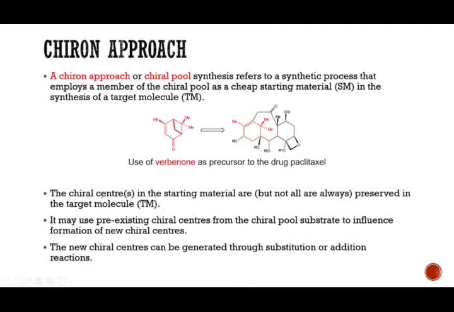Sometimes, or most of the time, the chiral centers in the starting material are preserved in the target molecule, but not always. Okay, so it may use a pre-existing chiral center from the chiral pool substrate to influence the formation of a new chiral center, and then the new chiral center can be generated through a substitution or addition reaction. That means if the starting material has the R configuration, then by substituting this chiral center with a different kind of nucleophile, we can change the chiral center.